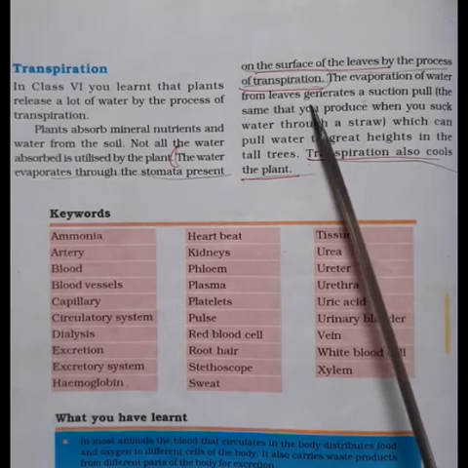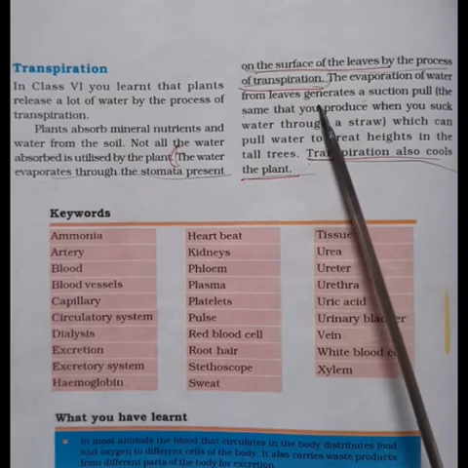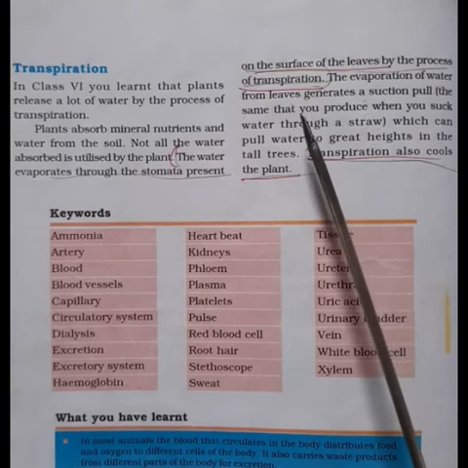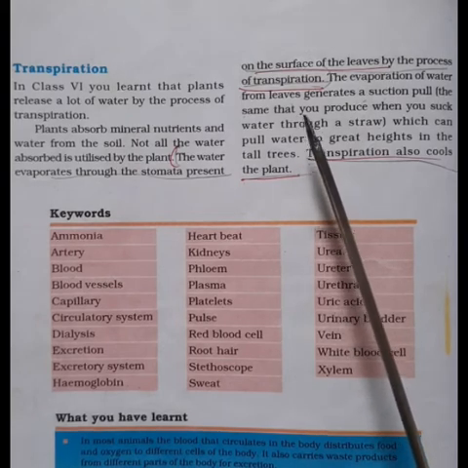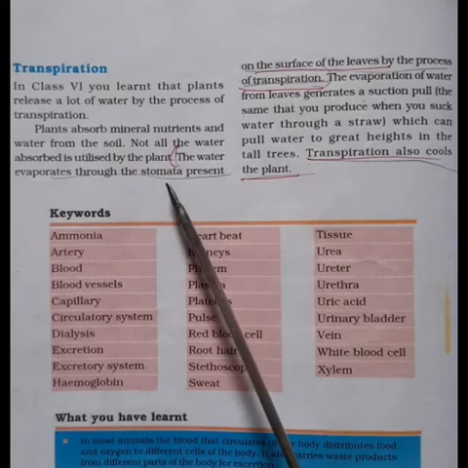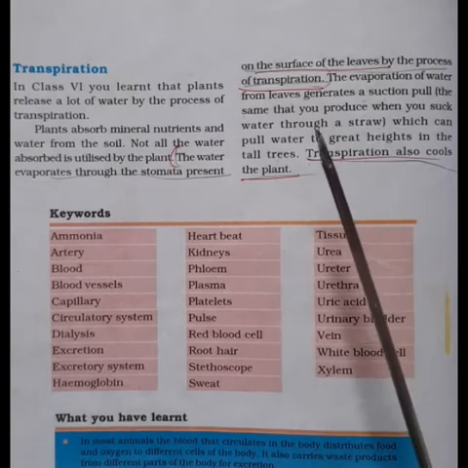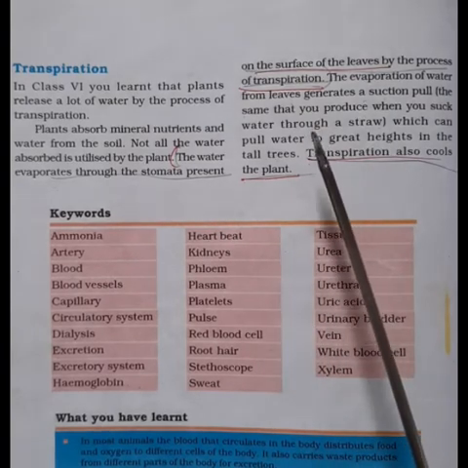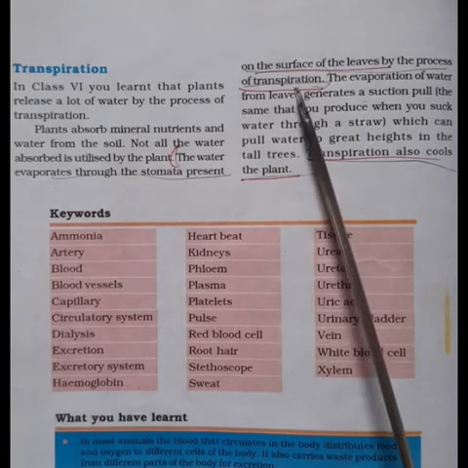The excess water from the plant body is lost from the plant body through the pores which is present in the leaves. The pores are known as the stomata. So, the water evaporates through the stomata which is present on the surface of the leaves, and that process is known as transpiration.